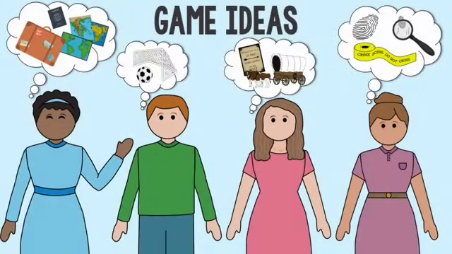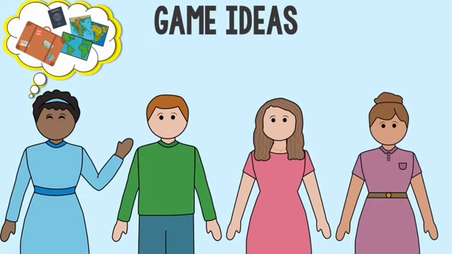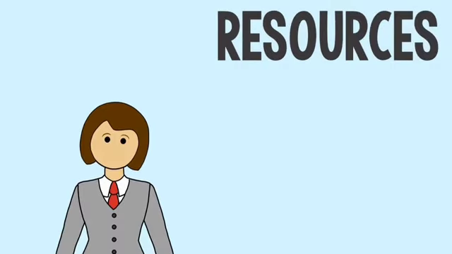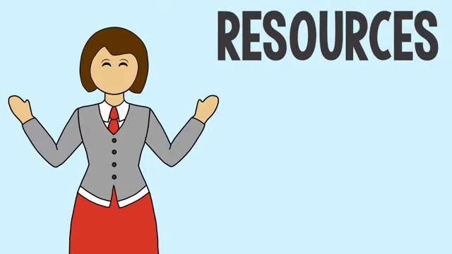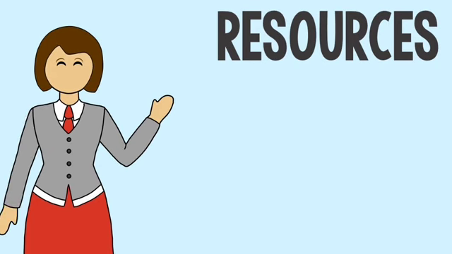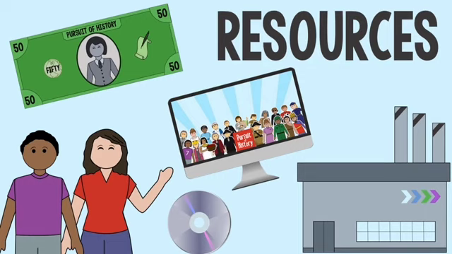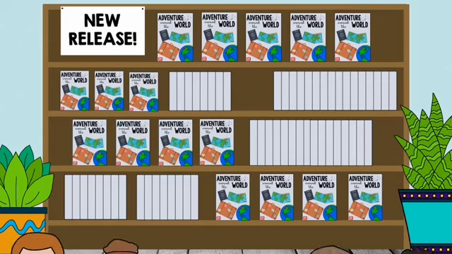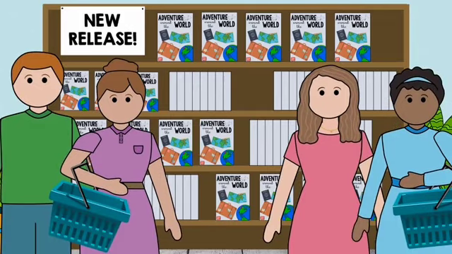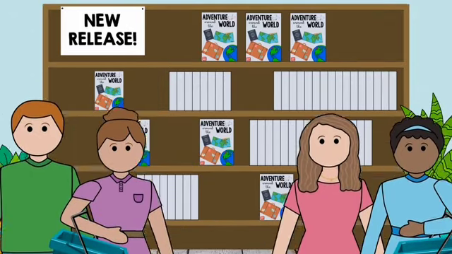For example, let's say people have a want for a new video game. A company first needs to decide what game should be created. Next, they'll need to plan what resources will be needed to create it. This includes capital like money, computers, buildings, and software, labor, the workers needed to produce and distribute the game, and any natural resources needed in the production and distribution of the game, too. Finally, they'll need to discover who will buy their game so they can create and market a product that those people will buy.